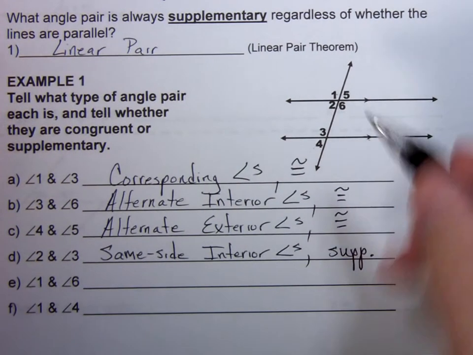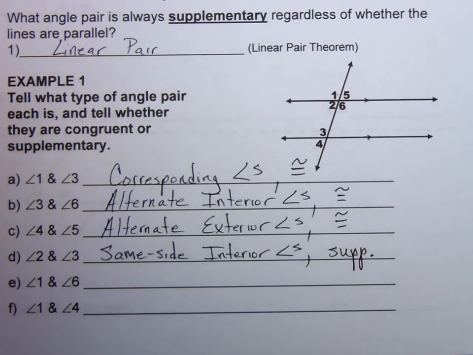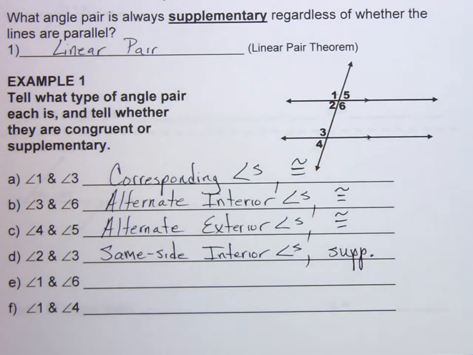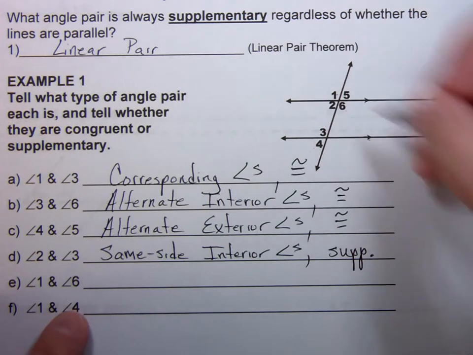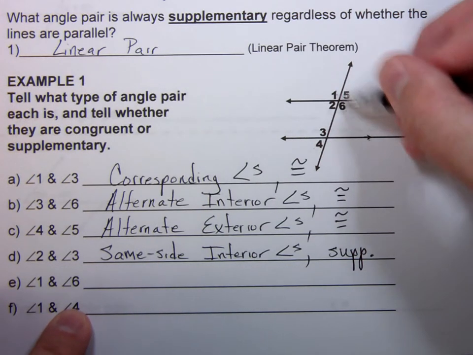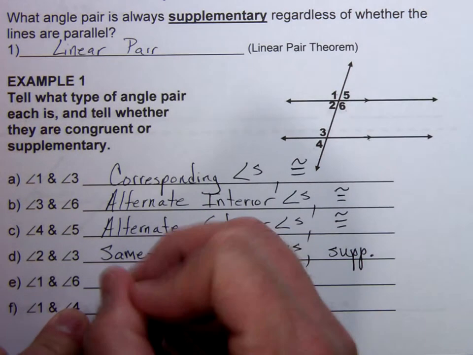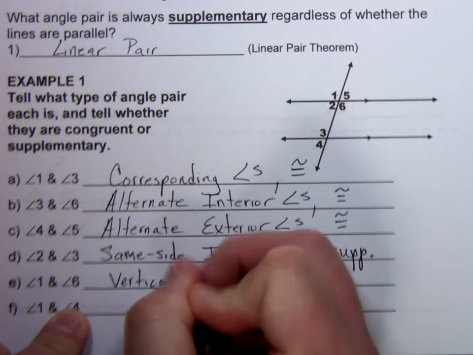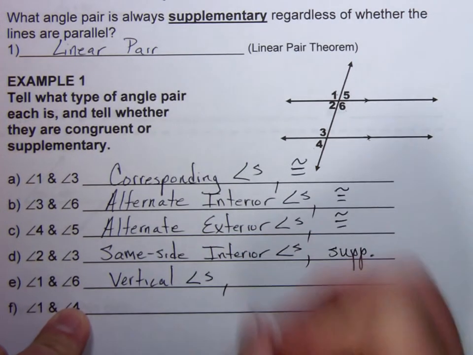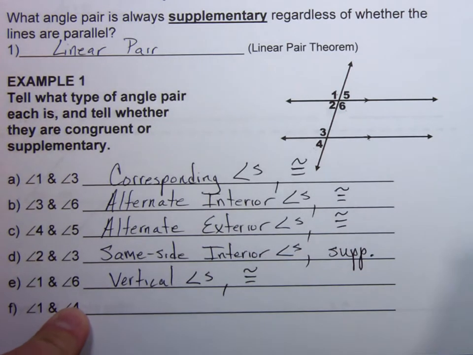Alright, angle 1 and angle 6. Now notice angle 1 and angle 6 are at the same intersection. If you have an intersection of two lines, the only angle pair relationships that are created are vertical angles and linear pairs. If they're adjacent, side by side, then they're a linear pair. If they're across from each other at the intersection, then those are vertical angles. And angle 1 and angle 6 are across from each other at that intersection. Those are vertical angles. And vertical angles are always congruent.